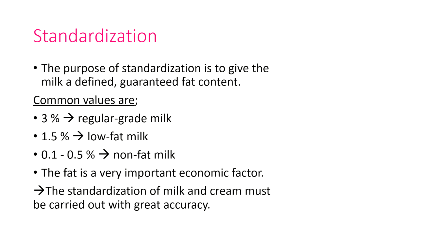We can optimize their composition in standardization: 3% regular grade milk, 1.5% low fat milk, 0.1 to 0.5% non-fat milk. The fat is a very important economic factor. The standardization of milk and cream must be carried out with great accuracy.